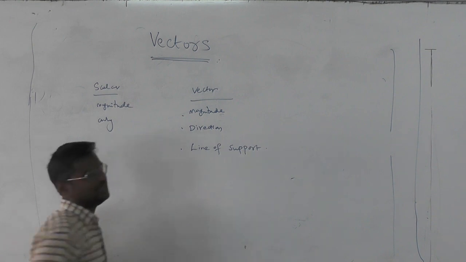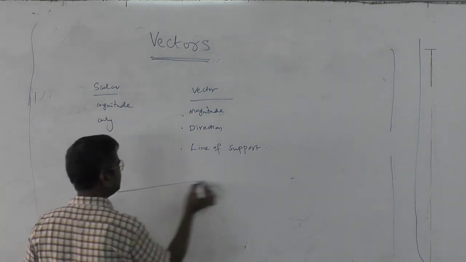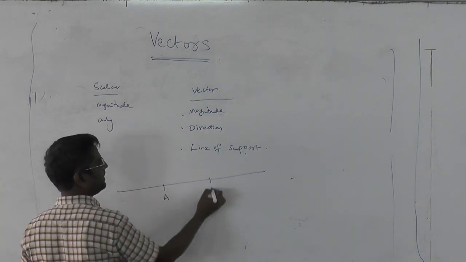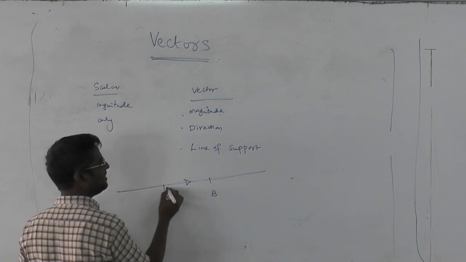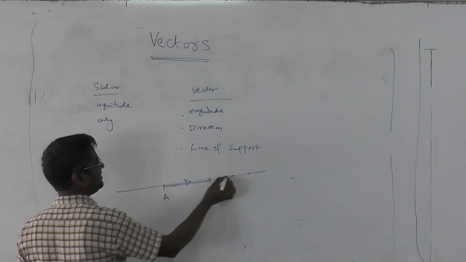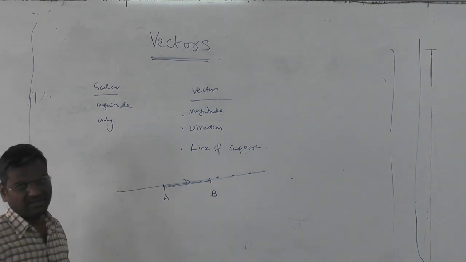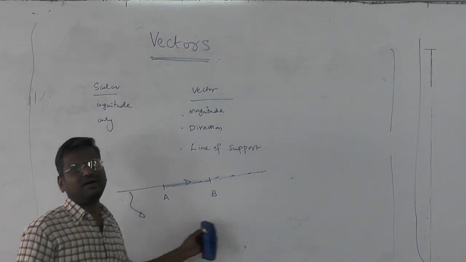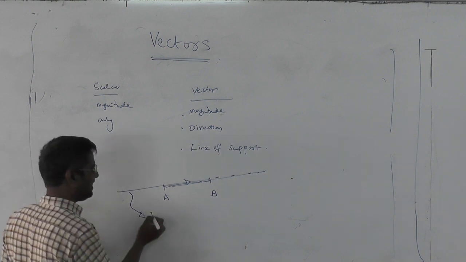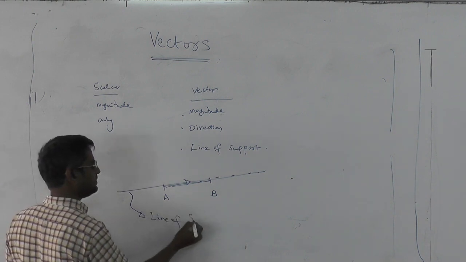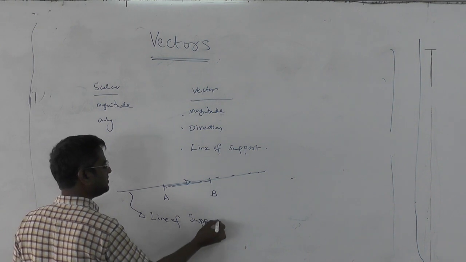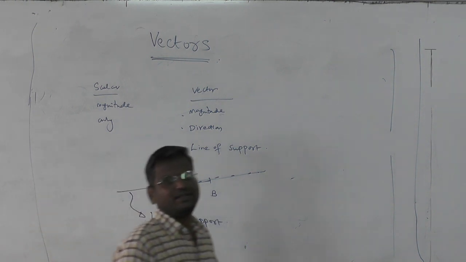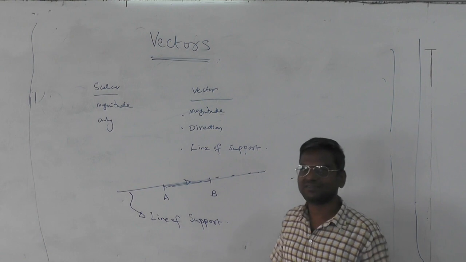For example, in the example I have demonstrated, this vector, though I am writing AB bar, is part of this big line. This big line of which our vector is a part is what is called the line of support. So there are three things when we talk about a vector.